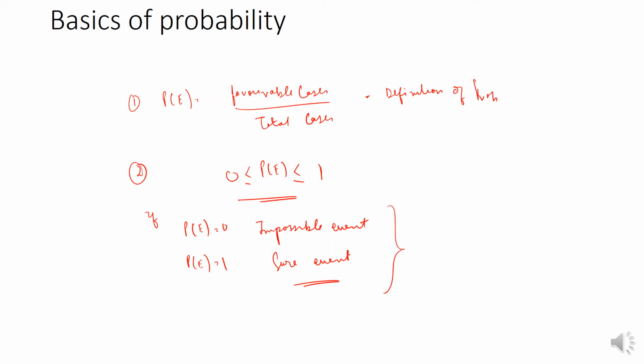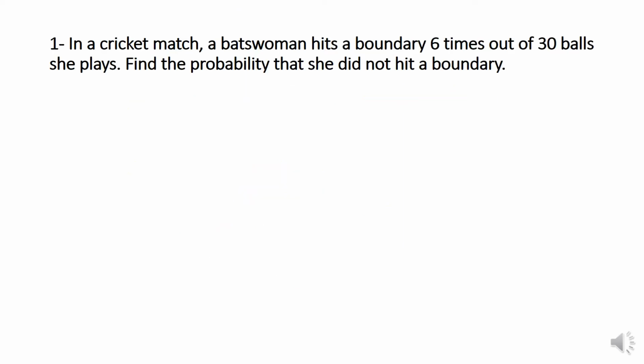Now I think with this we can start the questions. The thing is, the more questions we see, the more understanding we will have of how these work. It is very simple. Let us just see first of all. Now, answer 1. What is the question? In a cricket match, a batswoman hits a boundary 6 out of 30 times she plays. Find the probability that she did not hit a boundary.